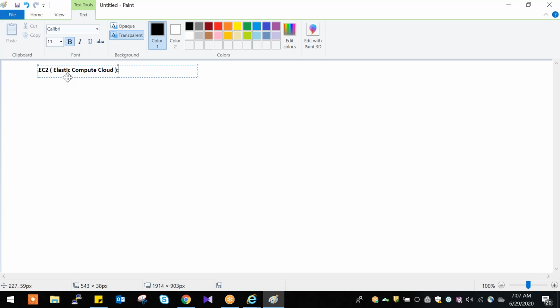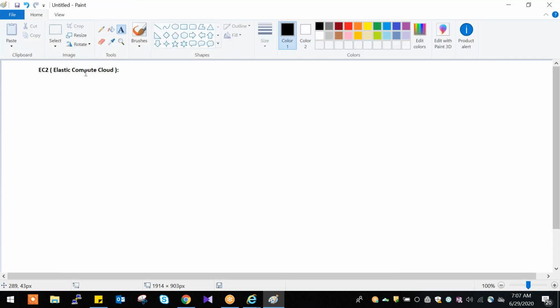So these compute resources are elastic. In cloud, these compute resources are elastic, means we can increase the resources and we can decrease the resources by single clicks. Got it, right? So compute resources are elastic, and these resources are available in cloud. That is it.